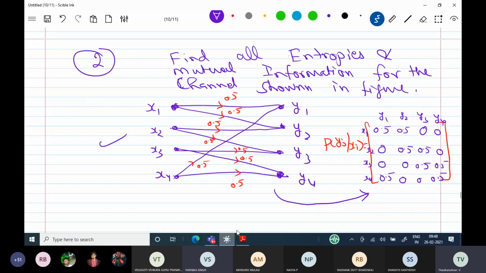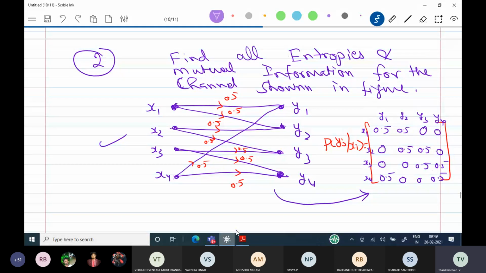Only conditional probability is given. We need the joint probability. Sometimes the joint probability matrix will be given.